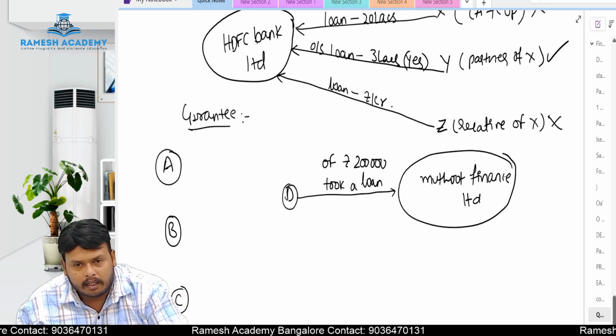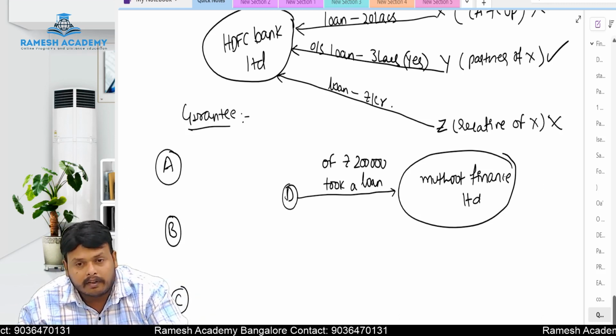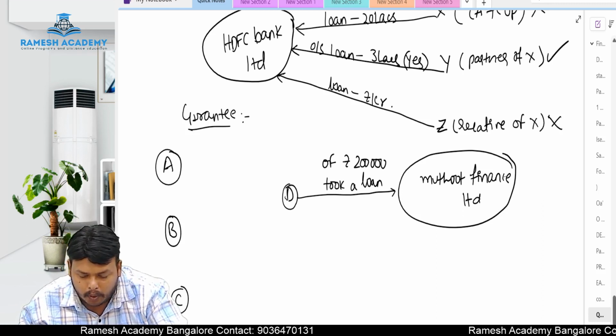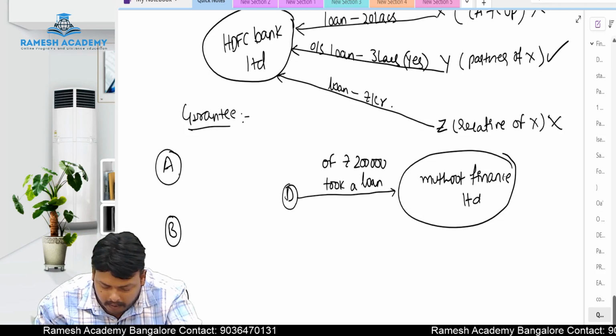D is a person. He has taken a loan of rupees 2 lakhs from Muthoot Finance Limited. D has taken a loan of 2 lakhs rupees from Muthoot Finance Limited. Now,